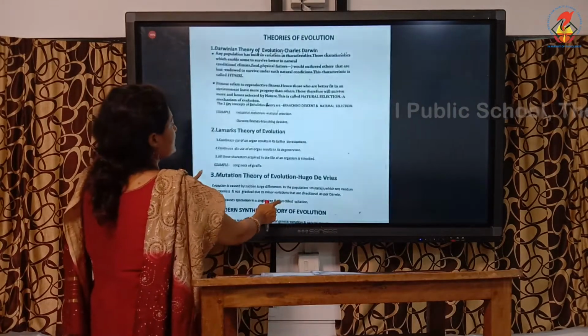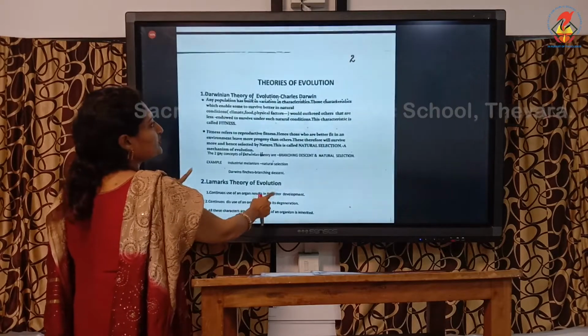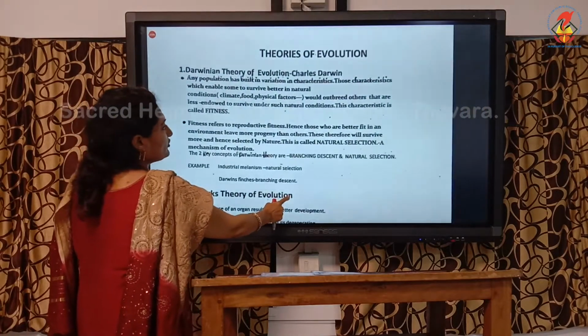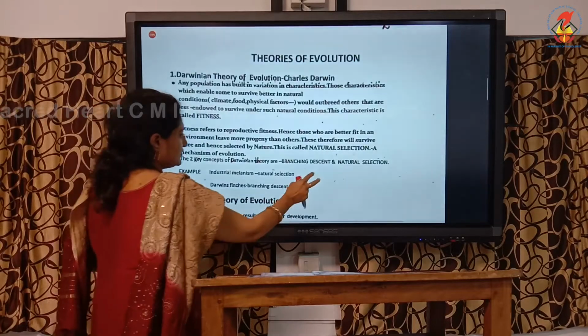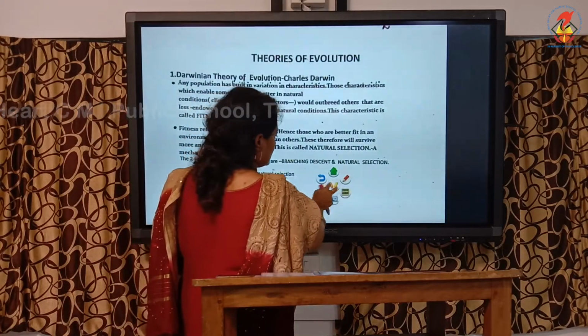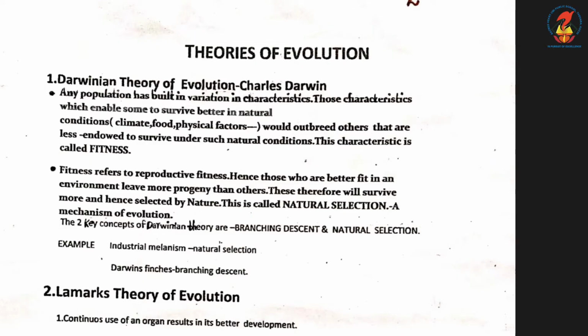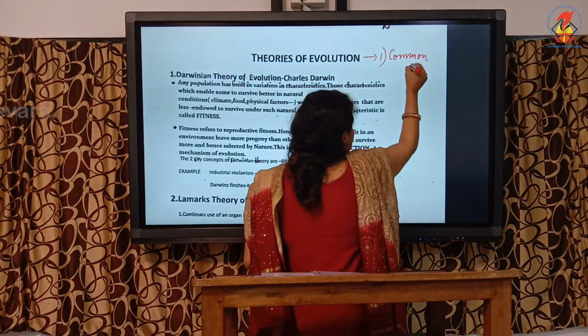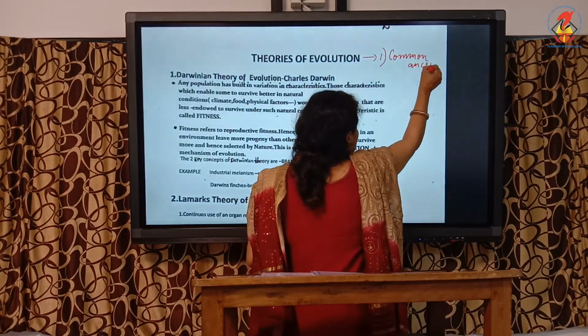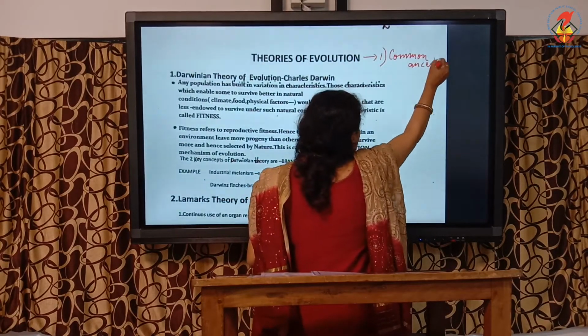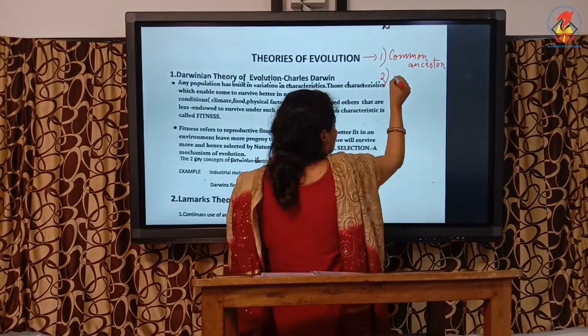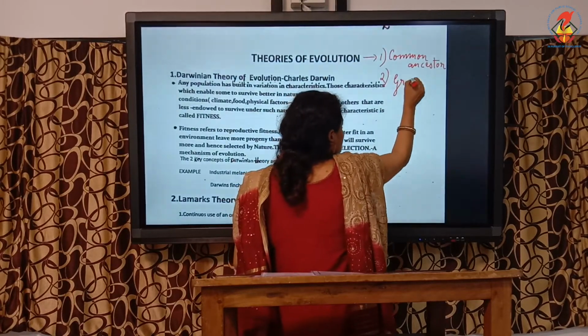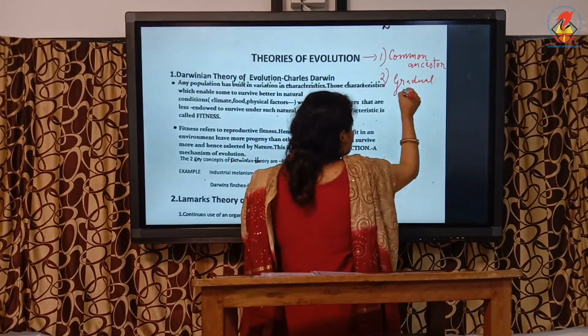Next we are going to see the theories of evolution. We are going to see 4 theories of evolution. So now we know what is evolution. What should come to your mind when you hear about evolution? Evolution proves common ancestor. And second, evolution speaks of very gradual change. Gradual, ongoing, it's still going on.